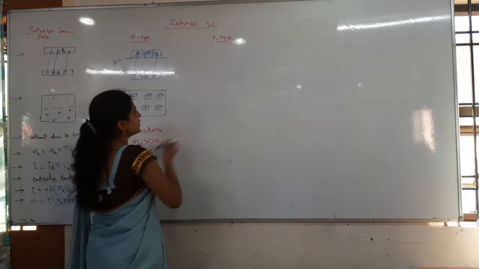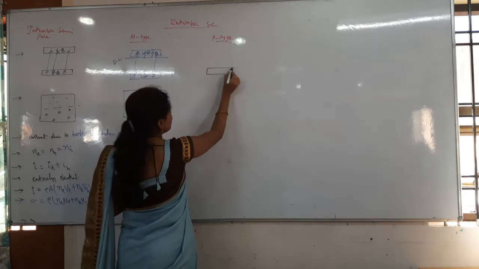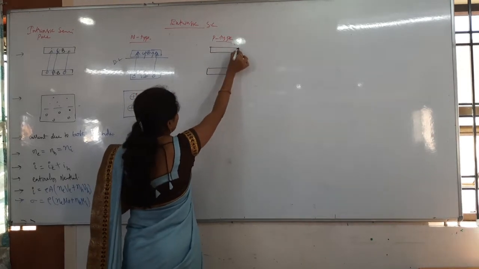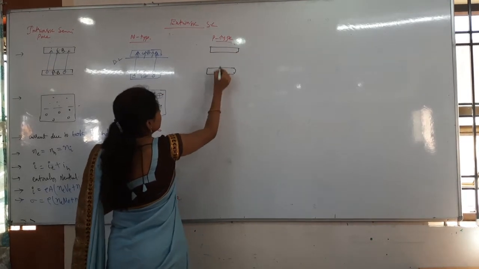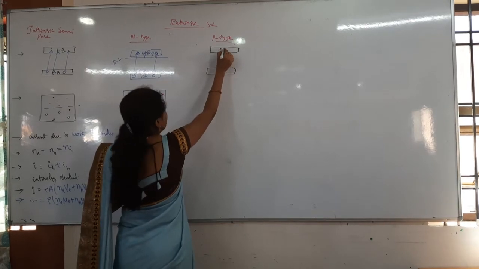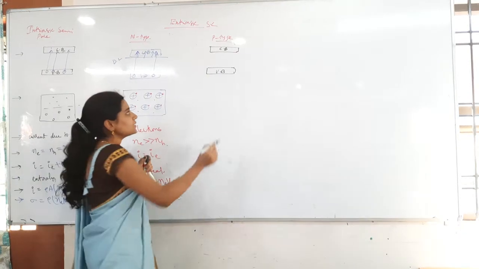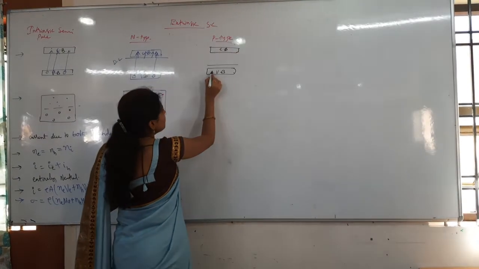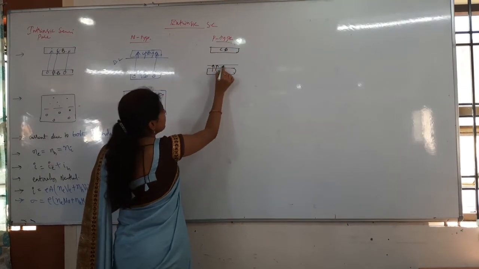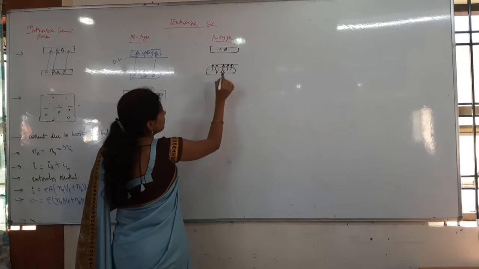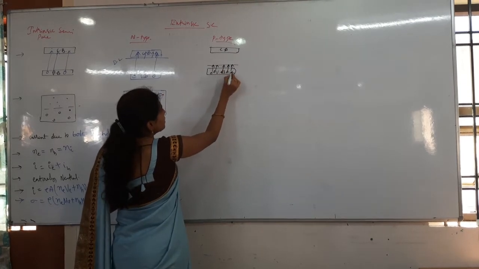In that, I will again draw the valence band and then conduction band. Now you have to tell me what happens in that. Where will the conduction happen? In this valence band, so the acceptor level will be there. From the valence band to the acceptor level, electrons will be jumping. They will leave all the holes here.